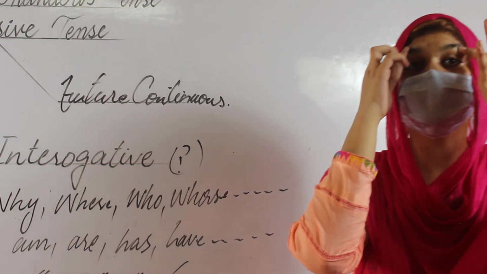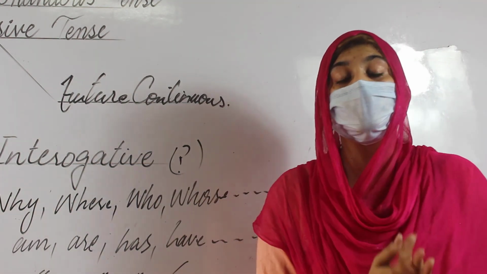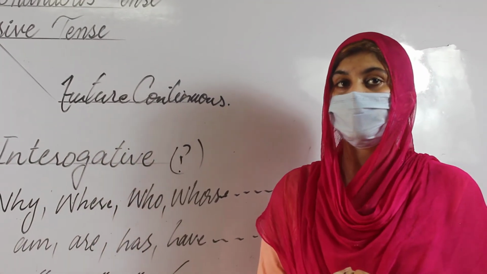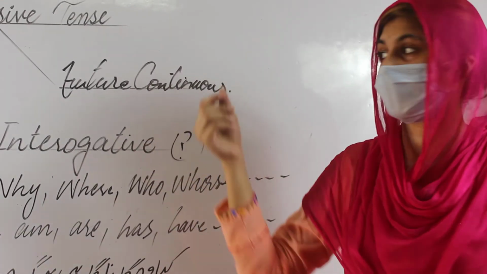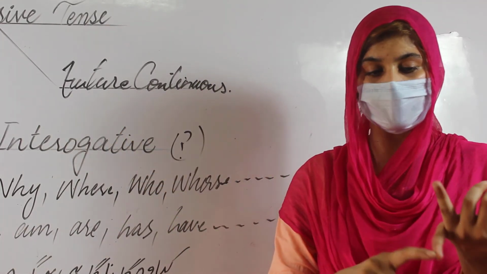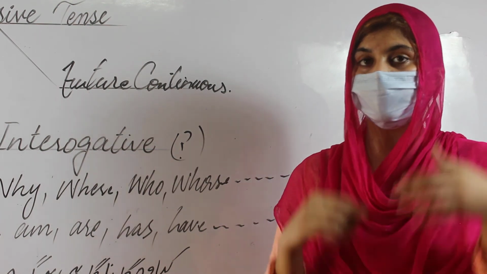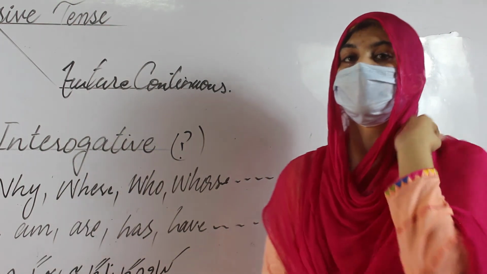This is your assignment: you have to write 10 sentences for each part, 10 for affirmative, 10 for negative, 10 for interrogative, for the future continuous tense.